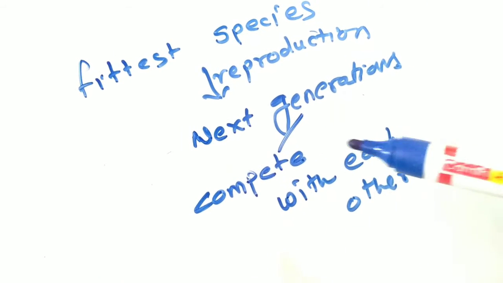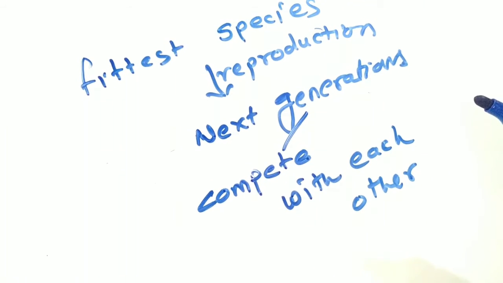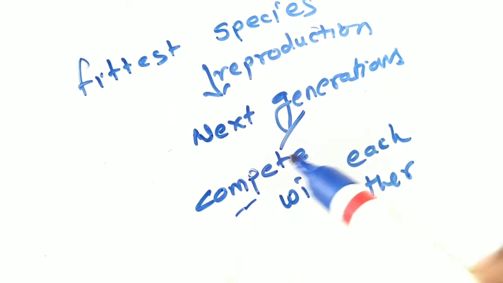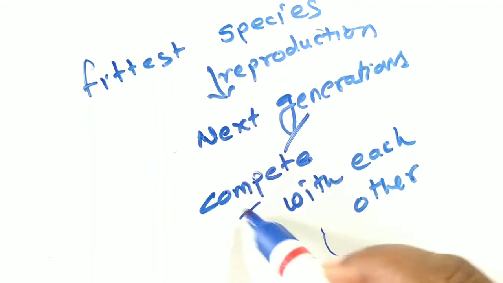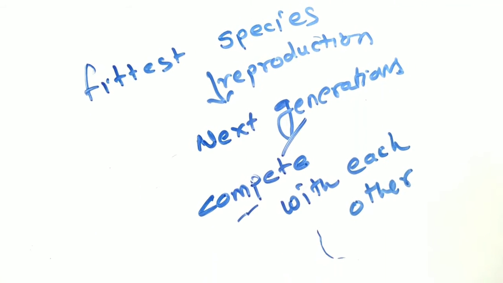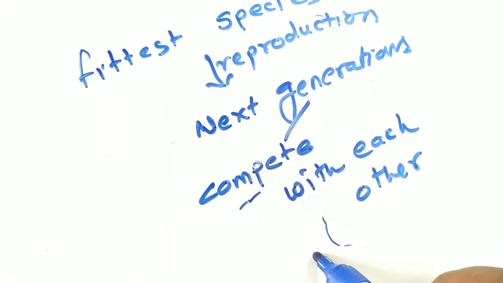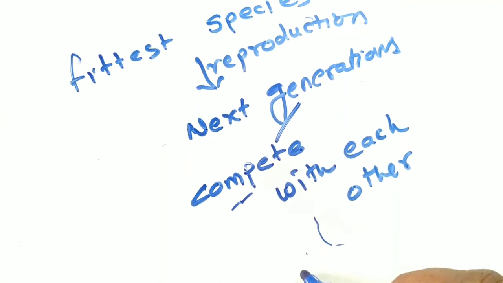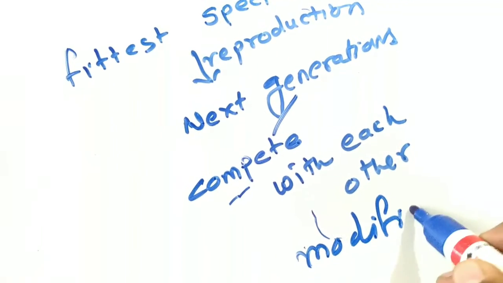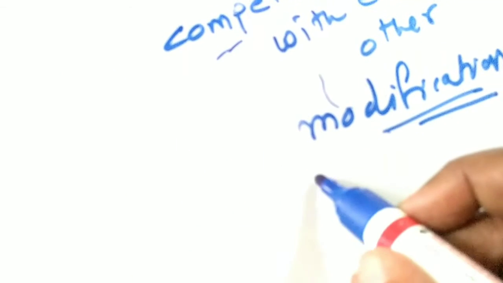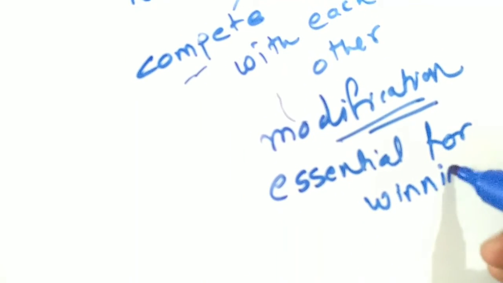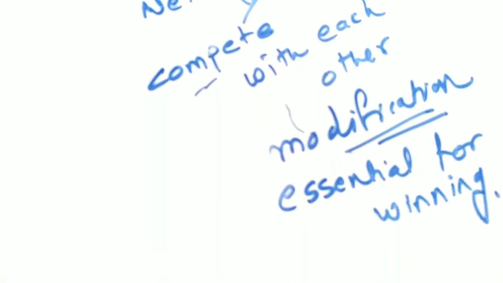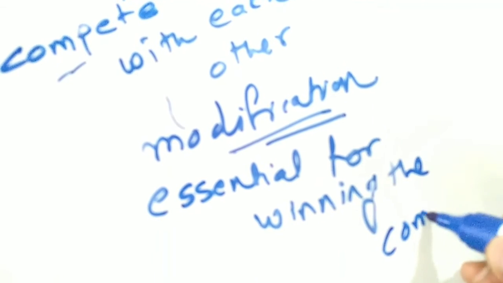competition in the next generation in a life-threatening manner, and in this competition only those organisms sustain which show modification, as they compete with each other in a life-threatening manner. Is modification essential for winning? Essential for winning within the competition.